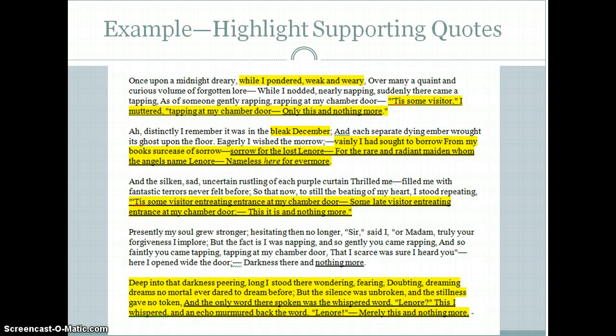Now highlight supporting quotes. Quotes that you highlight should reference the themes of grief and loss. They often include repeated elements.